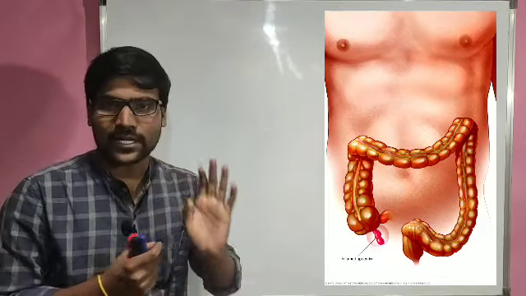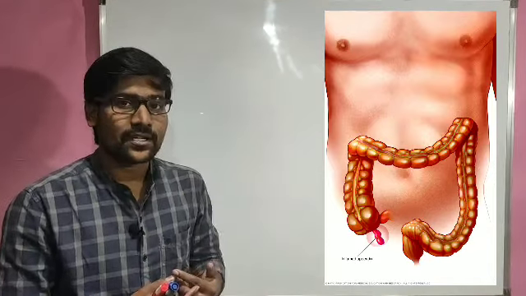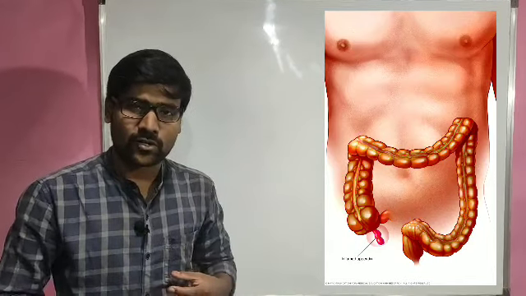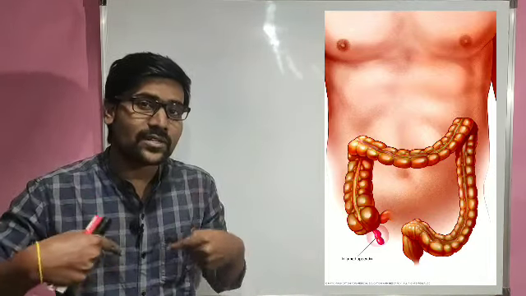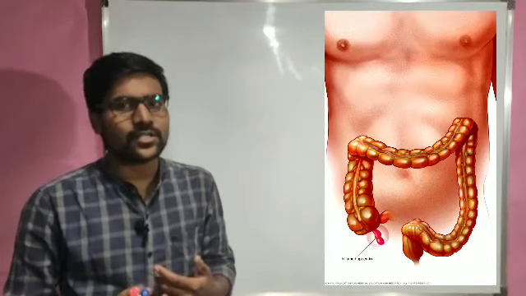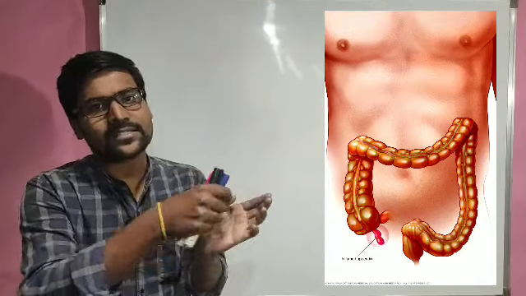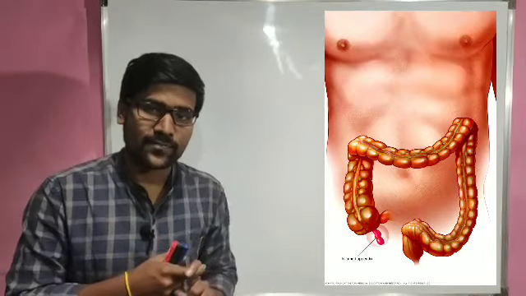What is the role of that appendix? So mostly you have heard this one. A person gets operated for appendicitis. He is suffering from appendicitis. The symptom you already know, a lot of huge stomach pain. So that person will be suffering if he is having something disturbed with that appendix. Then he will go to the doctor, and doctor will do the surgery. During the surgery he will cut that appendix and remove it. After removing the appendix, he will be normal.